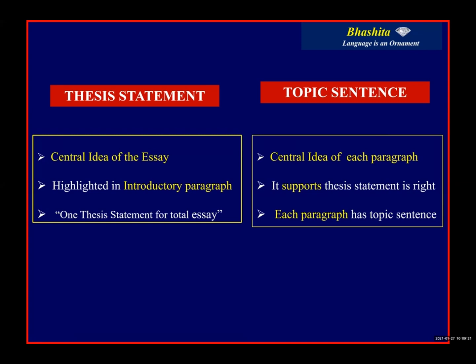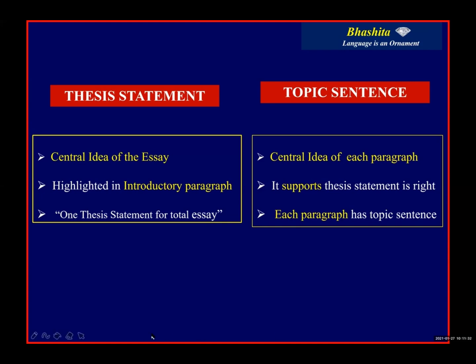While we have one thesis statement in an essay, how many topic sentences we have is purely based on the number of paragraphs. If an essay consists of 4 paragraphs, we will have 4 topic sentences. If an essay consists of 5 paragraphs, we will have 5 topic sentences. So this is in brief the difference between topic sentence and thesis statement.